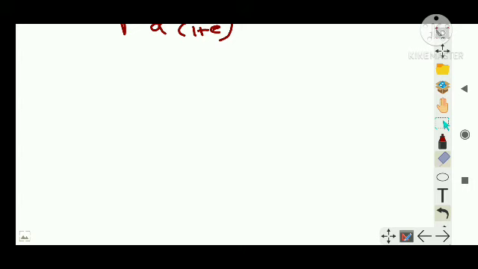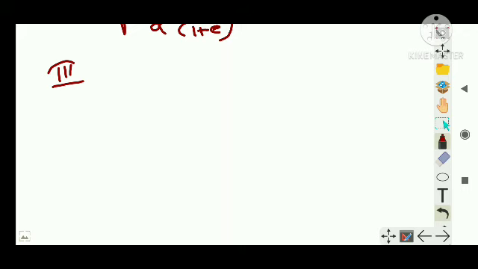Clear? Now moving on to the third law of Kepler, which is also called the law of periods, right? It states that the square of the time period of a planet around the sun is proportional to the cube of the semi-major axis of its orbit. I hope you understand.